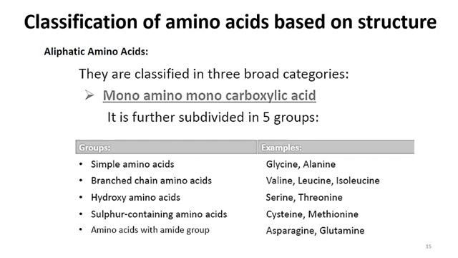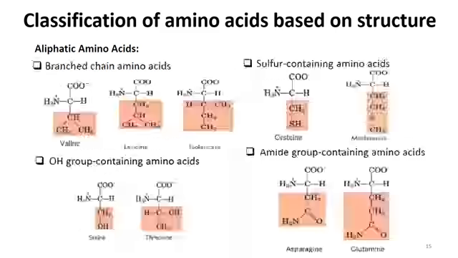When we talk about monoamino and monocarboxylic acid group, then this subcategory can be further divided into 5 groups, and these 5 groups are simple amino acid, branch chain amino acid, hydroxy amino acid, sulfur containing amino acid, and amino acid with amide group. And as the name suggests, we are talking about the structural classification. So if we talk about the branch chain, it means that it does have an alkyl group, that is branch chain. And if we talk about hydroxy amino acid, it should contain hydroxyl group in there. So we shall see the structure, how they are different from each other, in the next.